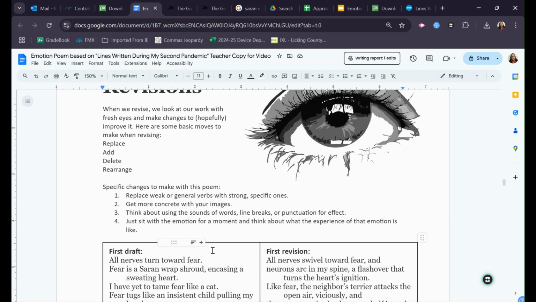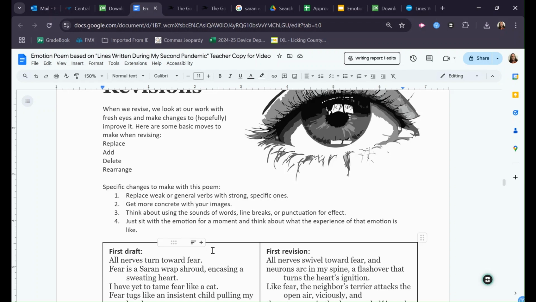The next is when you think about your language here, you're using it to make little images in people's minds, almost like little photographs in their mind. And if you get a little more specific or concrete with those images, then you're creating little better pictures for people to put in their mind to go along with what you're saying. Now, with poetry, just like with a painter, they use paint to make art, or with a sculptor, you use clay to make art. Okay, poets use words to make art.